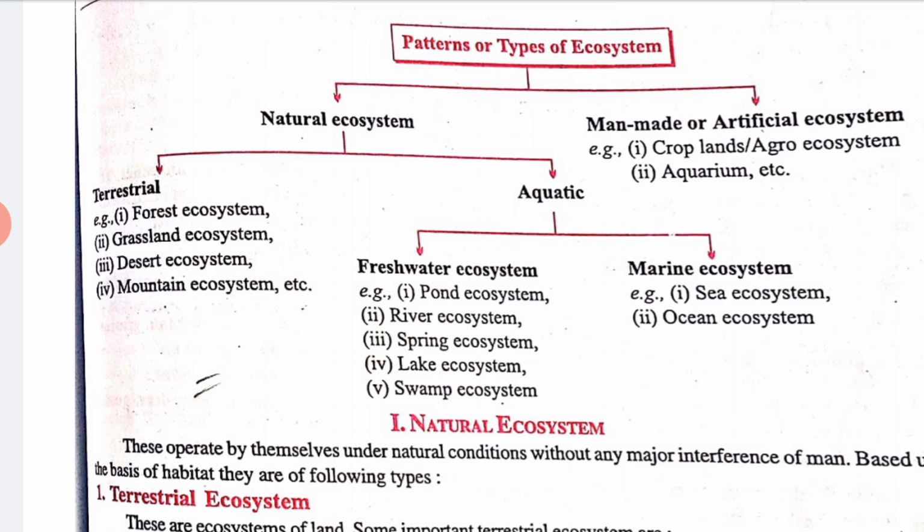So this is all about natural ecosystem. But whenever we talk about man-made or artificial ecosystem, for example we have cropland or agro ecosystem, aquarium, etc. In our next class we will start with natural ecosystem. Thank you.